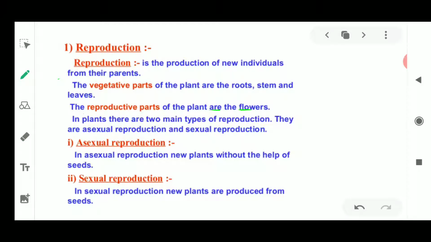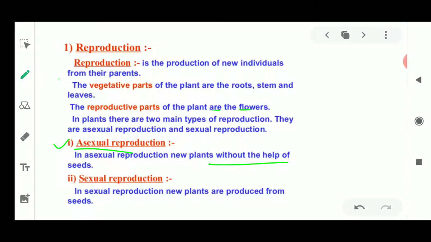Next we will go into detail on the first topic, the types of reproduction. The first type we need to discuss is the asexual mode of reproduction, which, as I told you, takes place without the help of seeds.